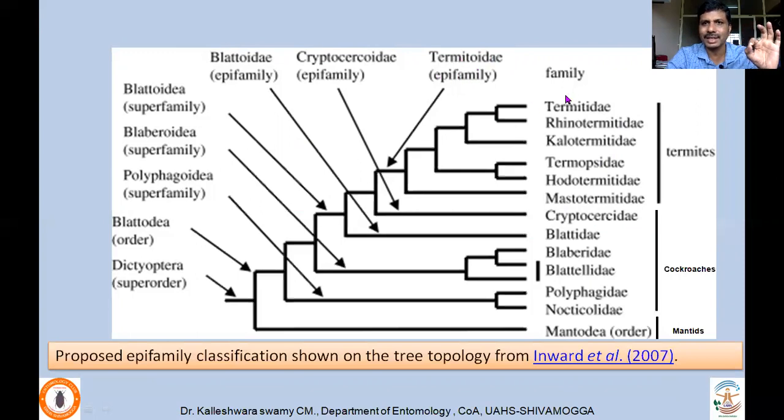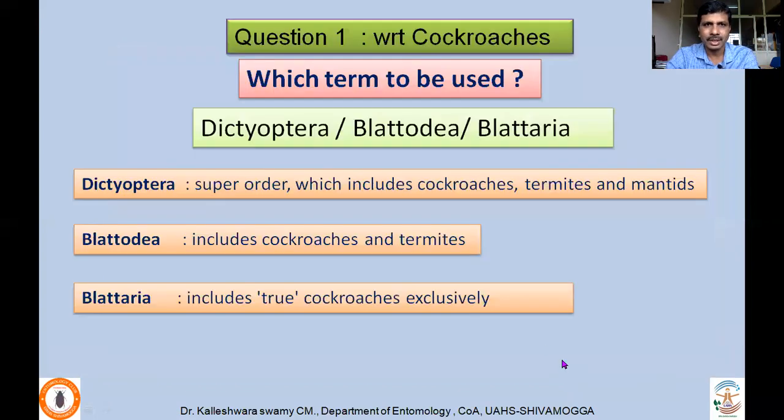So as a result of that, the family status of different families of termites are retained as it is. This is the proposed classification which was given by Hennig, which was accepted eventually after a few years. So with respect to question 1, with respect to cockroaches, which term to be used? Dictyoptera should be a superorder which includes cockroaches, termites, and mantids.